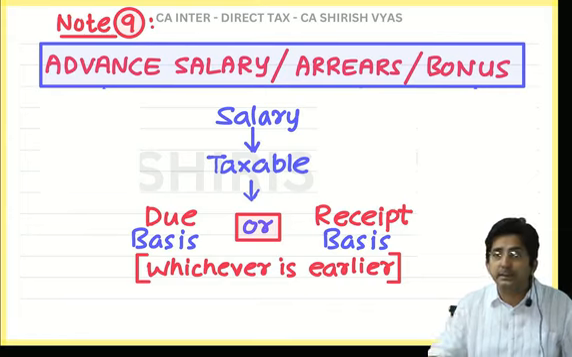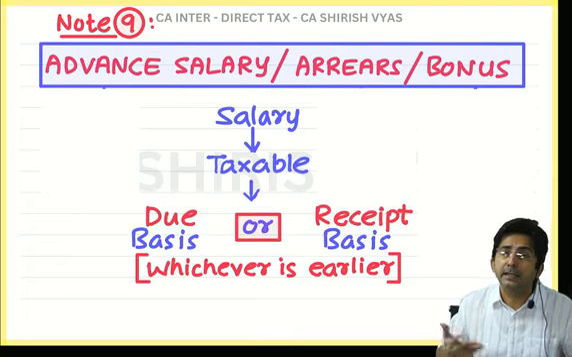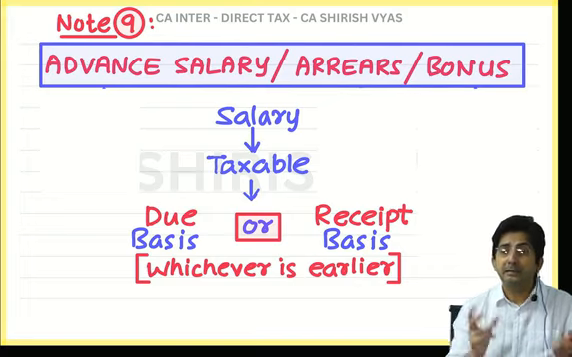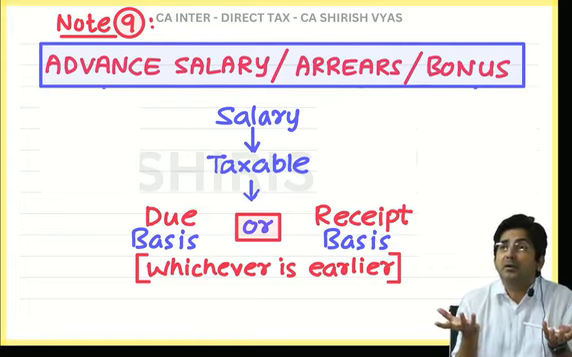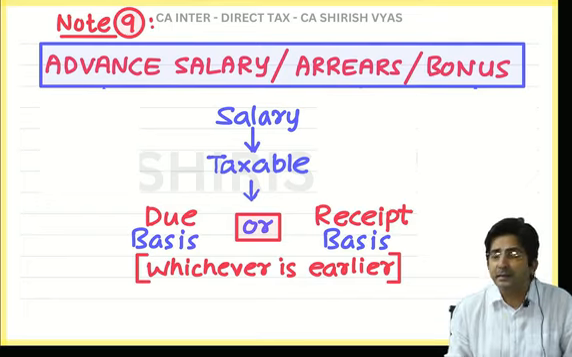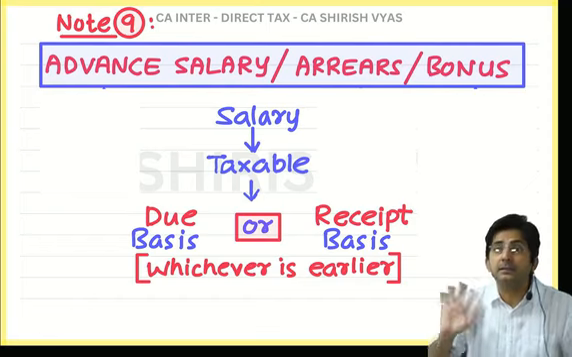And if it is a reverse case, the salary has become due. You will receive later on. It has become due. So pay tax now. Now you cannot say government, my salary has become due, but I have not received, I am waiting. So government will say you keep waiting. Give our tax first. See, basically government wants whichever is earlier.